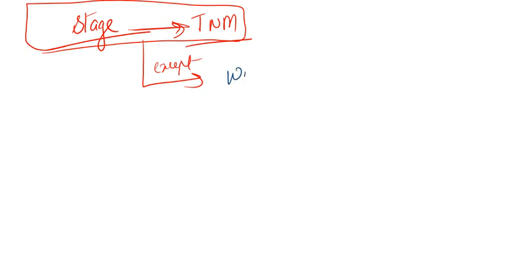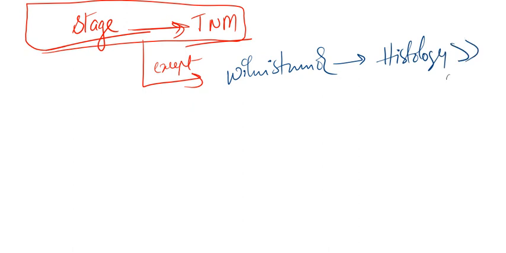Number one is Wilms tumor. Very important, remember, Wilms tumor. In Wilms tumor, what is the most important prognostic factor? Can anyone tell? Histology, followed by staging. Okay. And can you tell me if there is any other exception? Yes, there is one more exception, that is sarcomas.